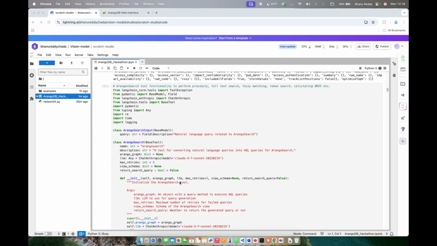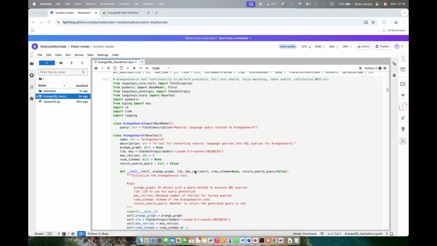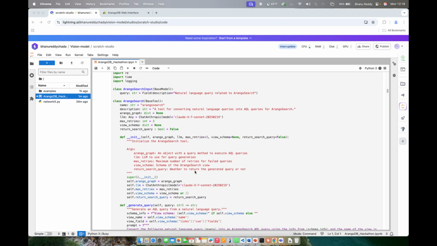So we are using the ArangoSearch tool functionality to perform proximity and full text search, fuzzy matching, token search, calculating BM25, etc. This tool is used to convert natural language queries into AQL queries for ArangoSearch.